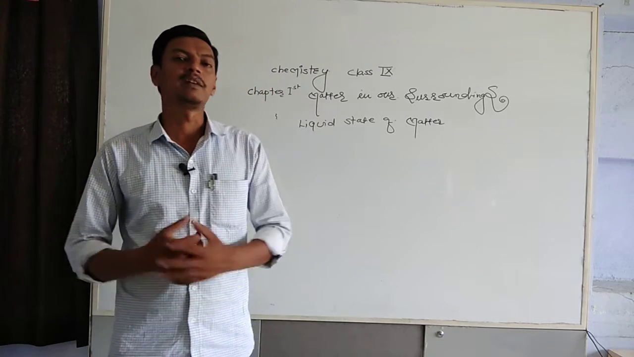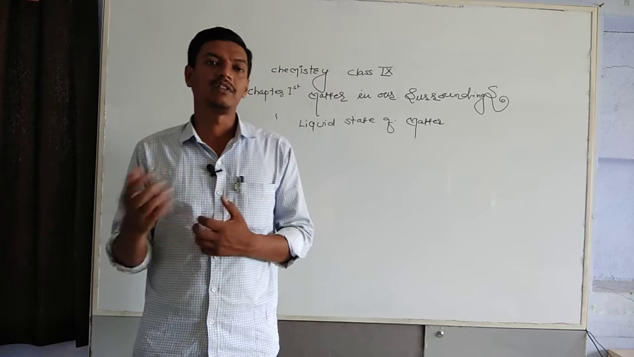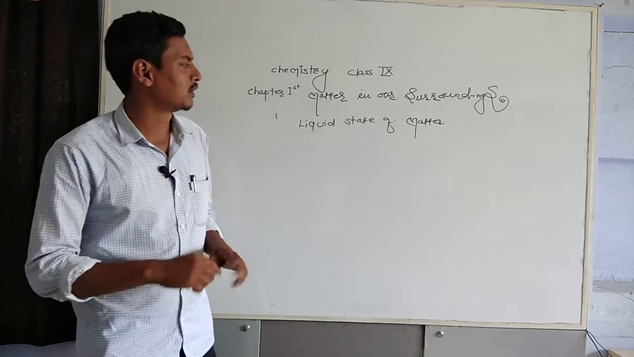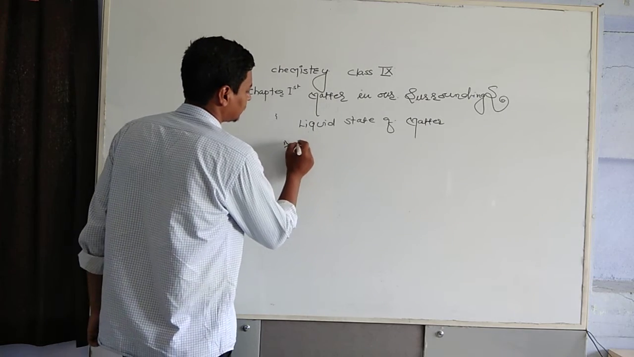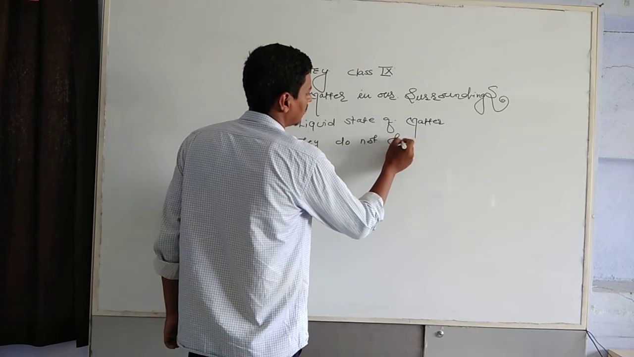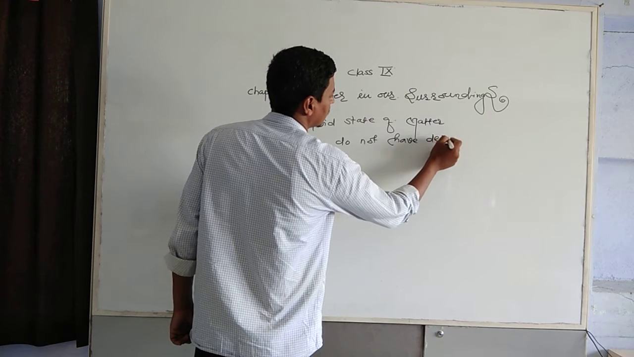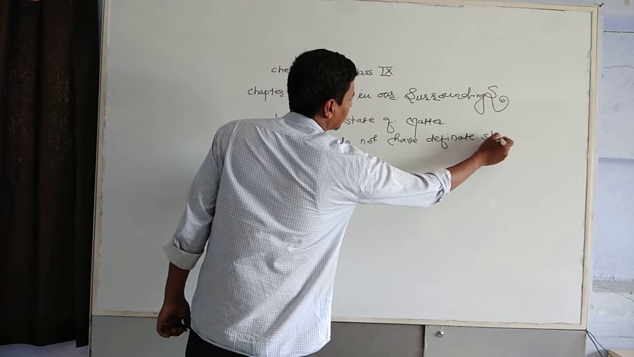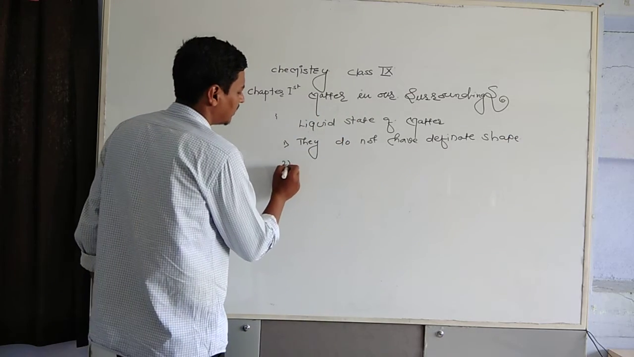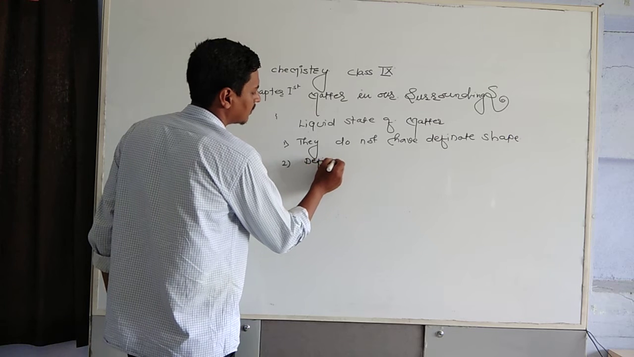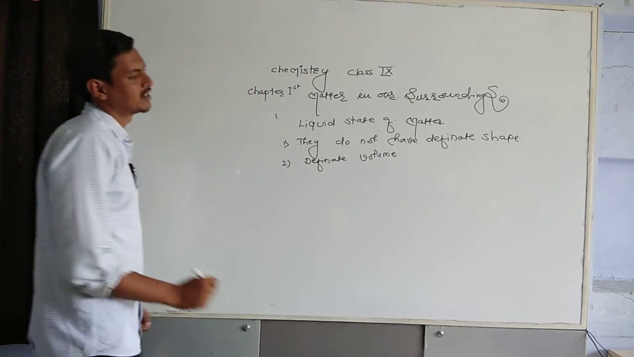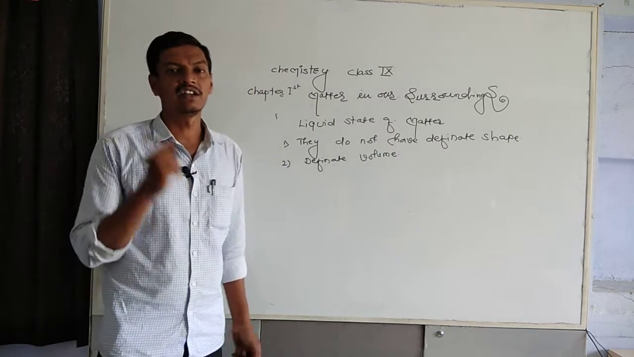As we have discussed, in a solid, particles are compactly arranged. They do not have intermolecular space. They are rigid in structure and they have a definite shape. But in a liquid, liquids do not have definite shape, but they do possess definite volume.